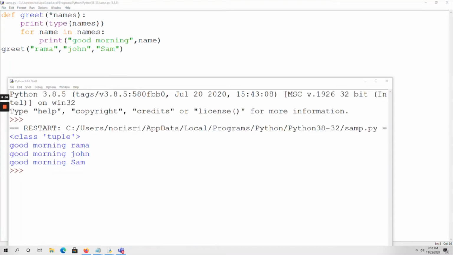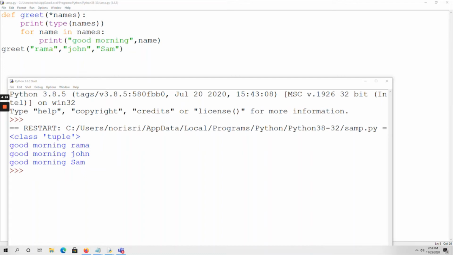See, internally, as it is represented as an iterable sequence, it will be stored in the form of a tuple data type. That's why print of type of names shows class tuple. The data type is the tuple data type. Next, as it is an iterable sequence, for iteration we have to use a loop. That's why I am using a for loop. Name is the iteration variable, in is the membership operator, and names is the non-keyword argument. I want to print the good morning message, that means good morning, comma name.